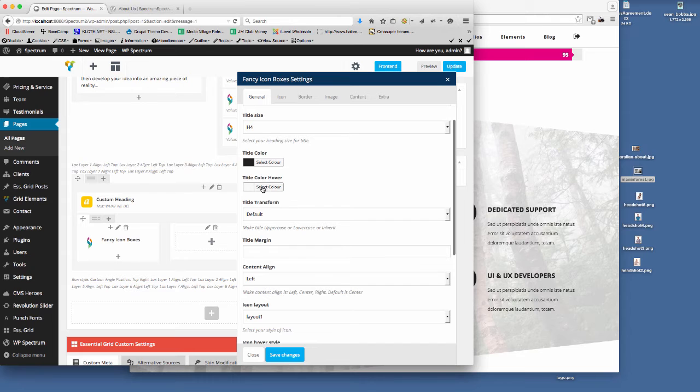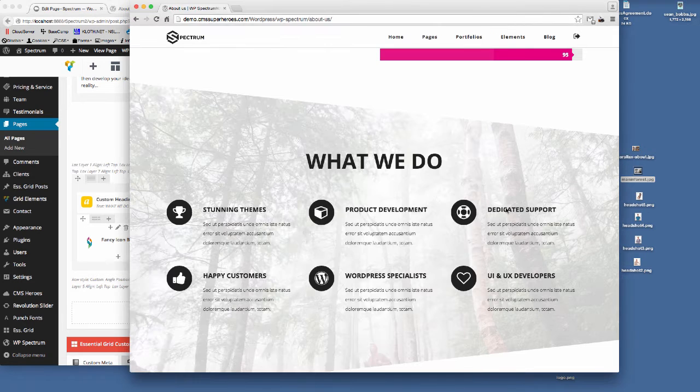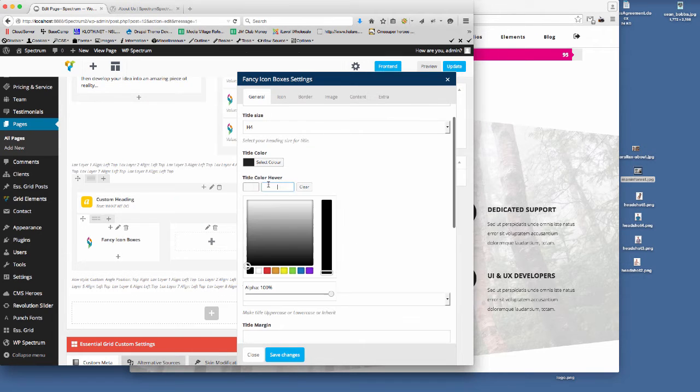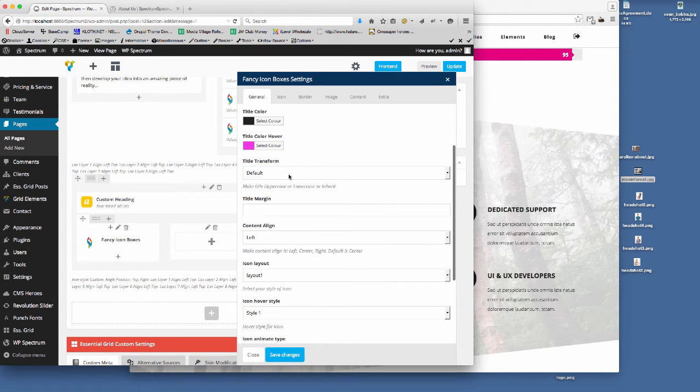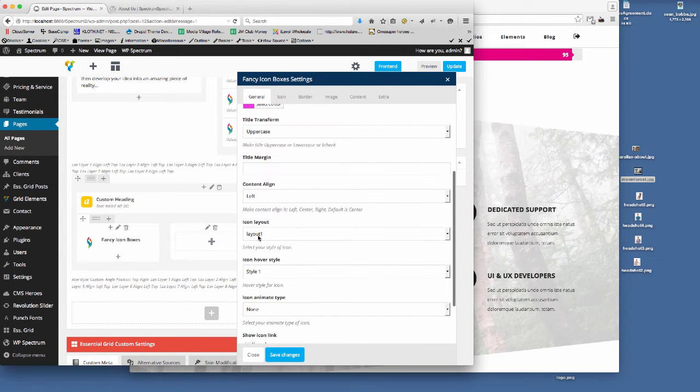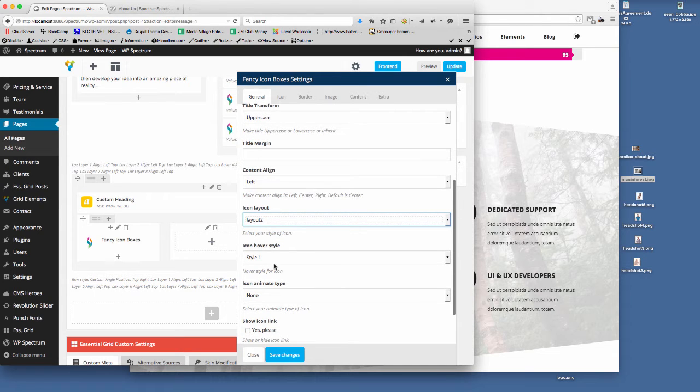So this is your title color. Do you want your title color to hover? If we want to choose a different color, let's just say we're going to choose a magenta color. Let's do that as an example. The title, we want it to be in uppercase, so you can see from that there. The content align is left. So the layout style here that I want is layout 2, and style 1 for that hover style.